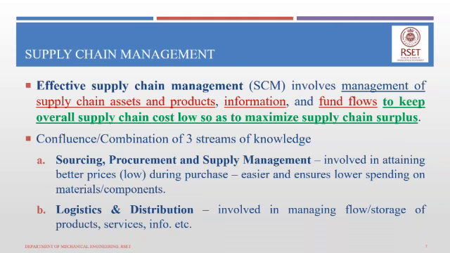So keeping the cost down is the best way of earning more supply chain surplus, and that can be done in one way by buying your raw materials and components from suppliers. The manufacturer, when they buy these components, they should be bought at the lowest possible price. Okay, so sourcing, procurement and supply management is involved in attaining better or lowest possible prices during purchase, and this is much more easier than selling larger quantities by convincing consumers.